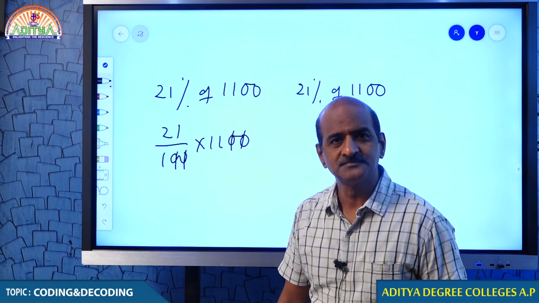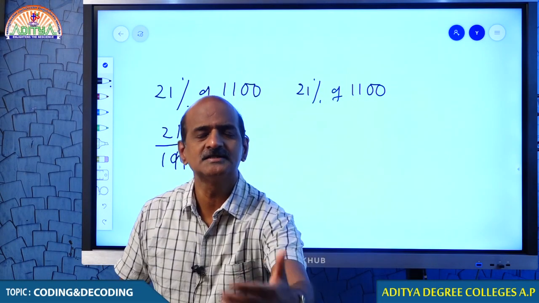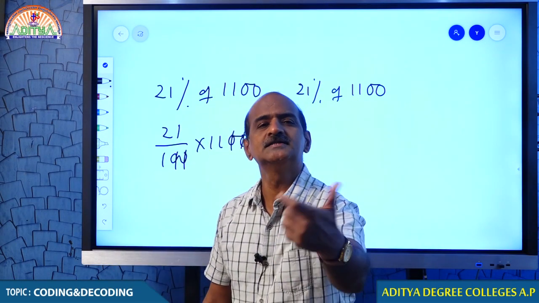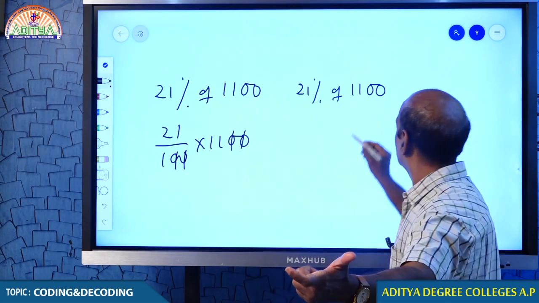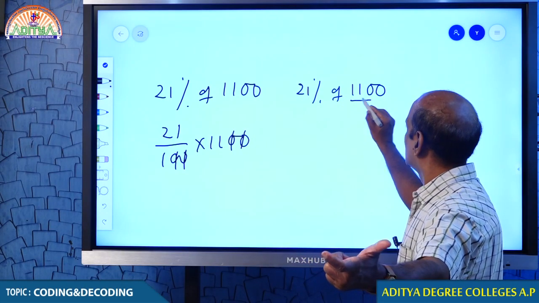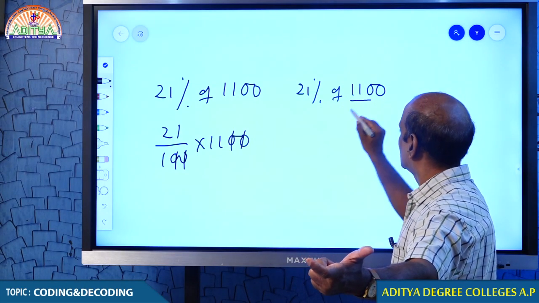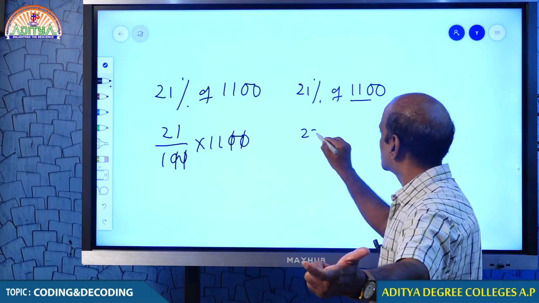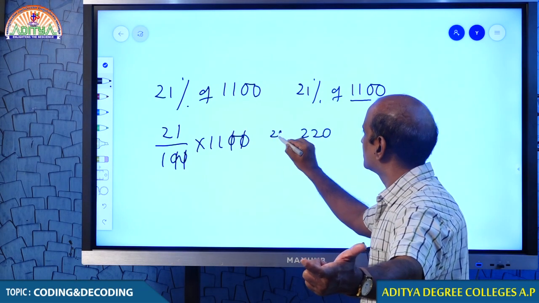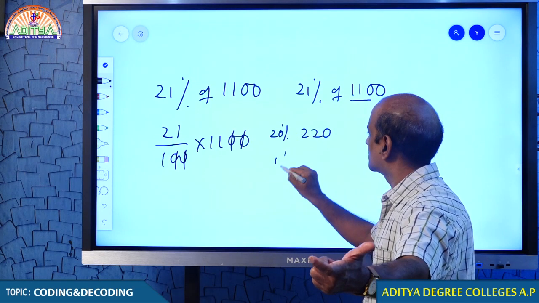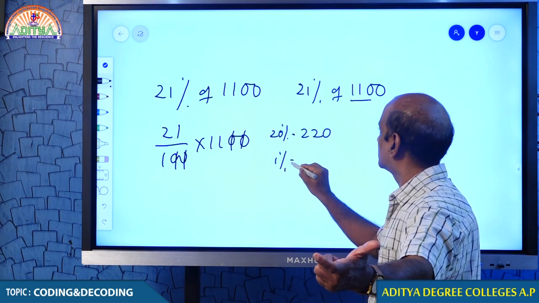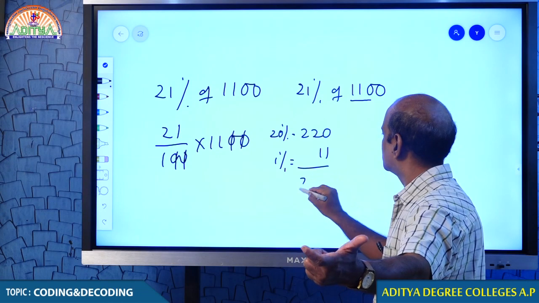How? Come on. What is 10% of 1100? 10% is 110. Therefore, 20% is 220. Then what you have to add? 1%. What is 1%? 11.